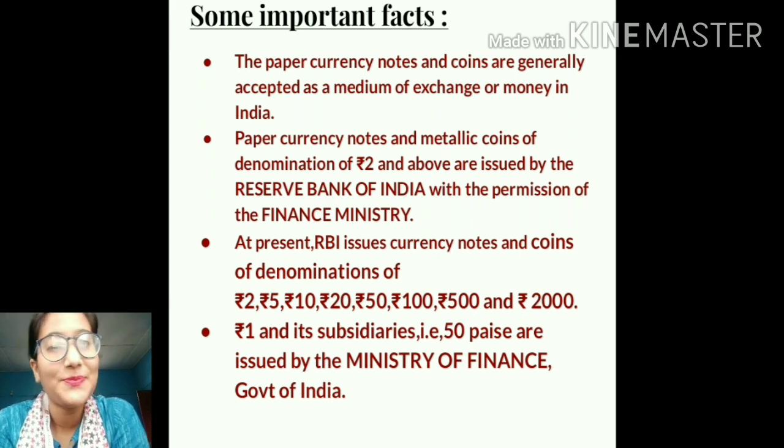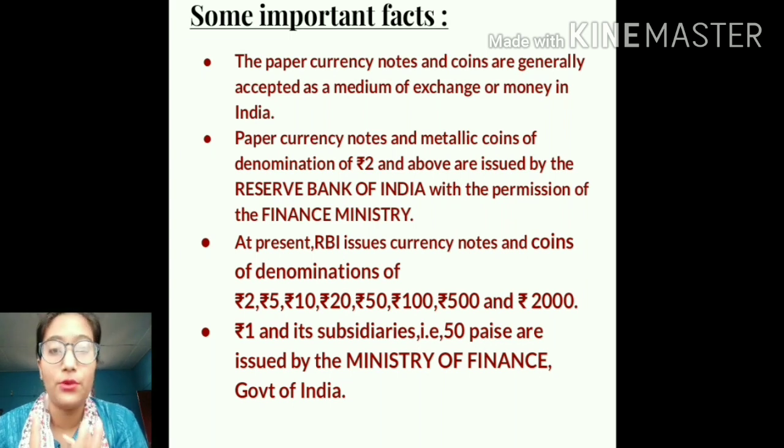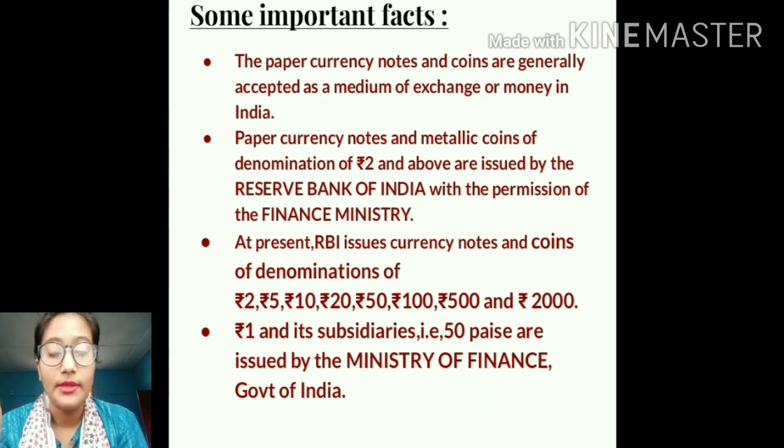Let us find out. The paper currency notes and the metallic coins which are of denomination, that is the money value, of rupees 2 and above. That means the minimum denomination is rupees 2 and the maximum is 2000, which is presently in circulation.